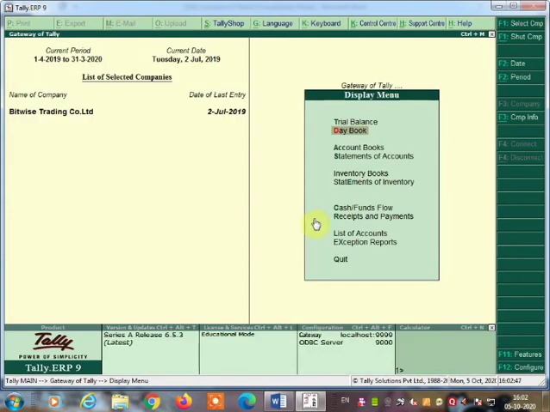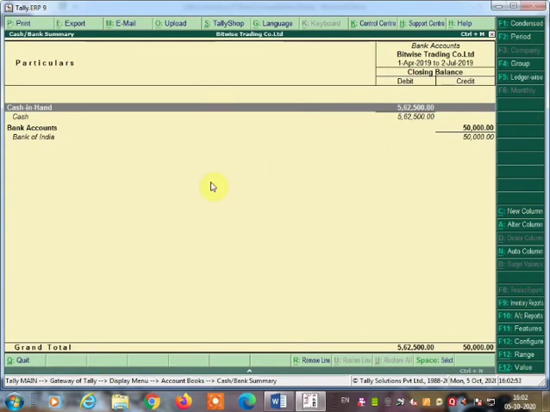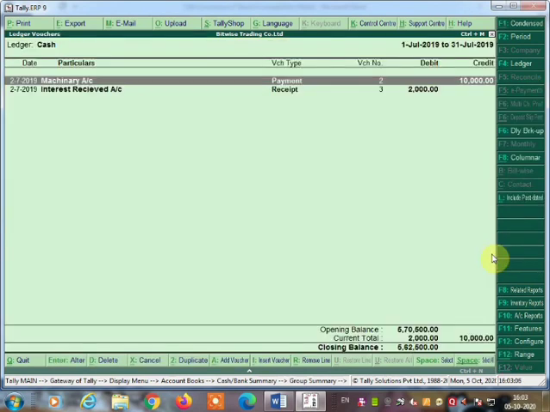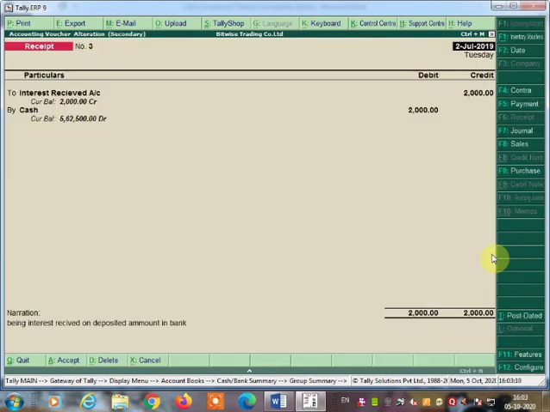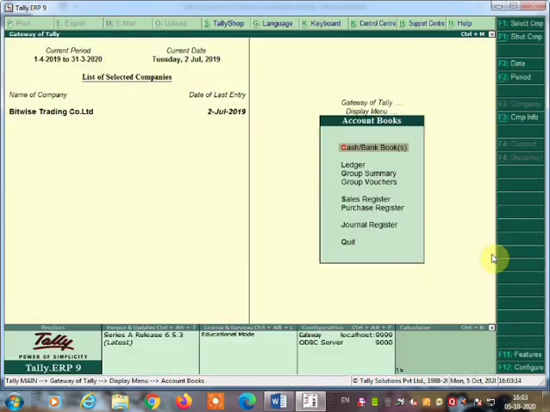And if you want to see the account books, you can see in the account book the cash book and the bank book. You can click on the cash book and the bank book, you will get the detail. If you want to see the detail, you can press Alt F1 and you can see the detail here. See the cash in hand, you got 5,62,500. Month-wise you can go into detail here, how many payments you made, how many receipts you made, all this detail you will get. This is according to the cash book and bank book.